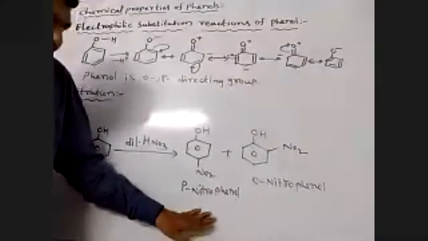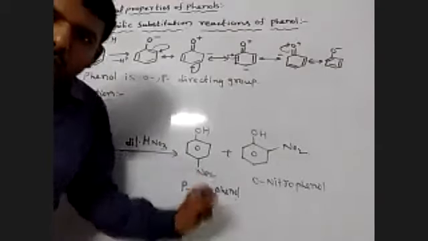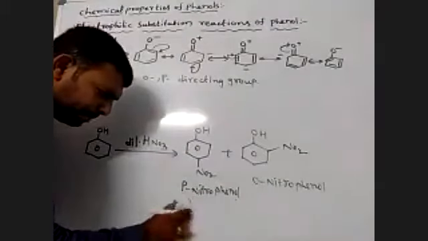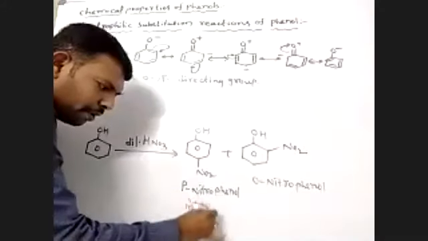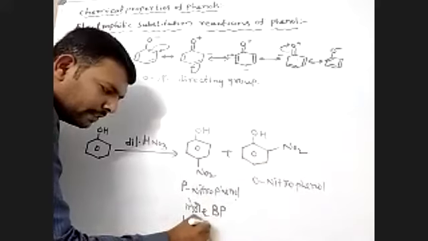Para-nitrophenol has the higher boiling point and is less volatile due to intermolecular hydrogen bonding. Please observe: more boiling point, less steam volatile.